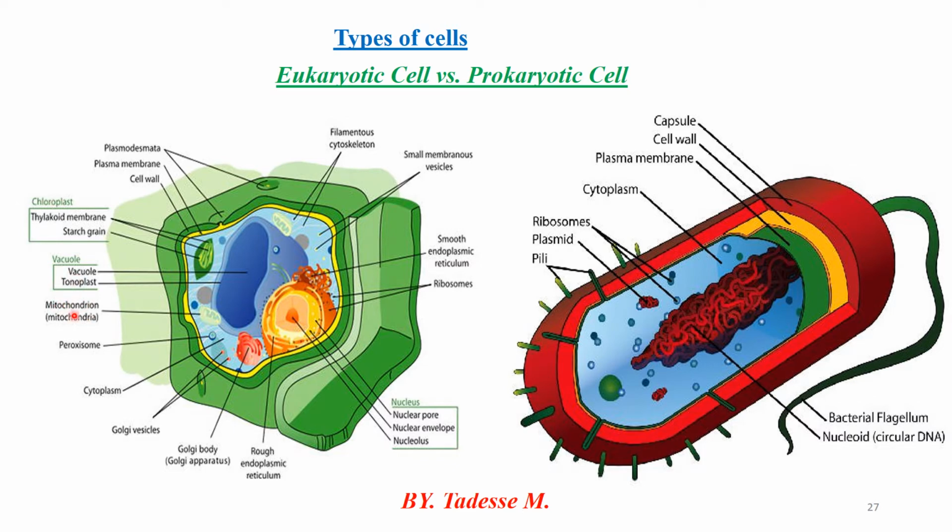chloroplast, mitochondria, and that of the nucleus. These are known as double membrane bound organelles. These are double membrane bound organelles because they contain DNA and are mainly responsible for producing energy. Therefore, nucleus, mitochondria, and chloroplast are called double membrane bound organelles.